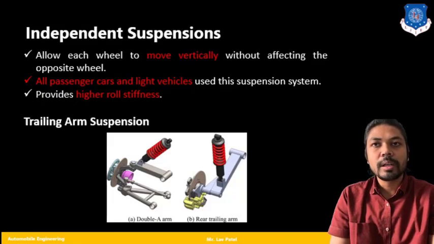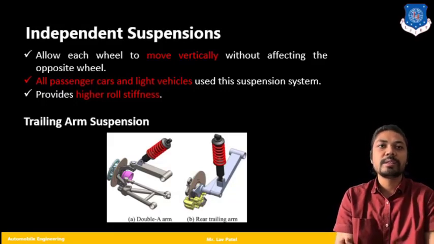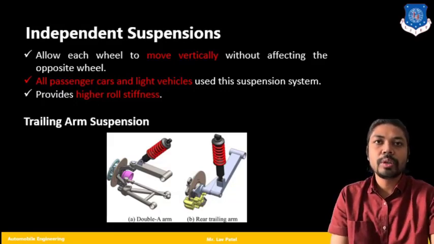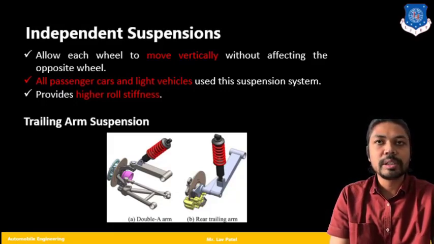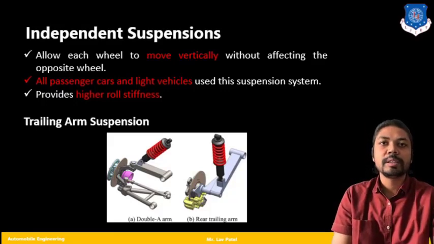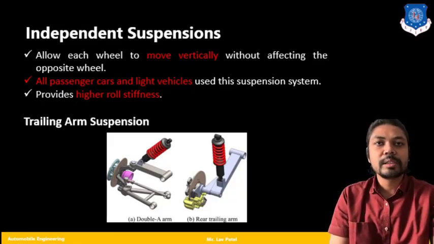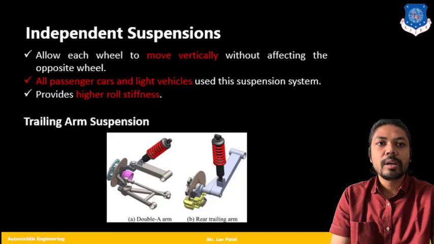Also you will find the rear trailing arm. In that arm you will find only one arm that is connected with the suspension system. So there are two types of trailing arm suspension system: double A arm and rear trailing arm. So this is one example of independent suspension system, and that system is not going to affect my opposite wheel.